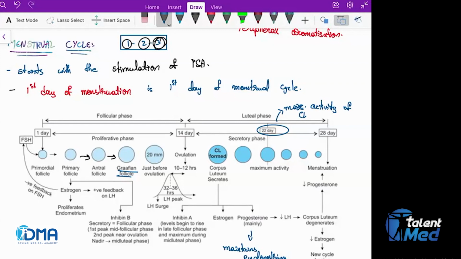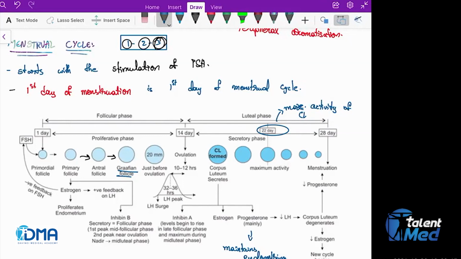So what does this signify? Let's say that fertilization has occurred. Just 2 days before this, I mean on the 20th day of the menstrual cycle, implantation occurs. So on the 22nd day, ideally you can check beta HCG, isn't it? Am I right or wrong? Ideally, on the 20th day implantation occurs, so on the 22nd day you can measure beta HCG in the blood. So this is the significance of this.